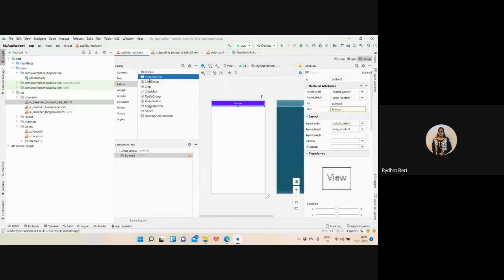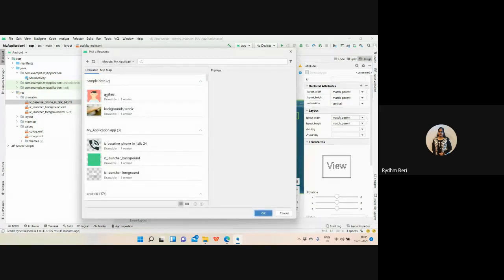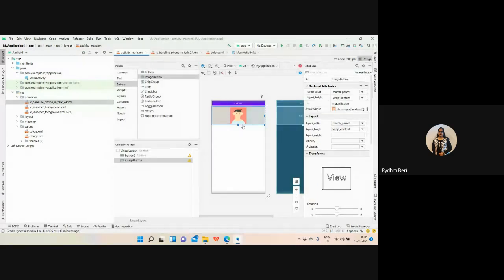Image button, I have specified what is the image button. We can apply the image button here, and we need to apply the source. Let me have the image button as this. So this is having the source, and as per that, I can click this button, right? And what is the id attribute? Every control is having the id attribute, which uniquely identifies the control and lets the control be accessed from the code file, right?